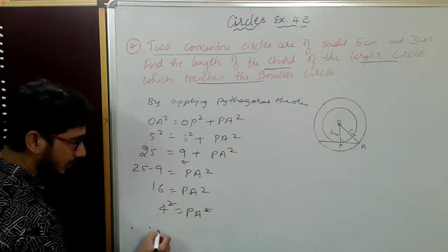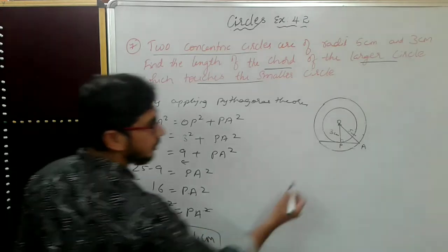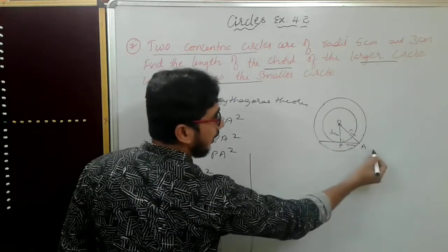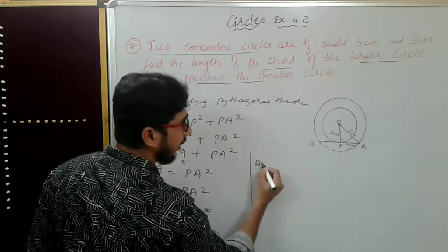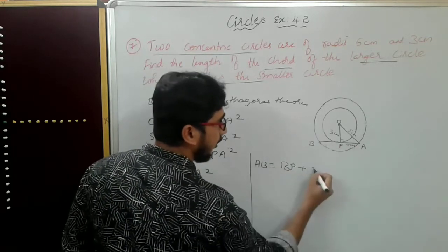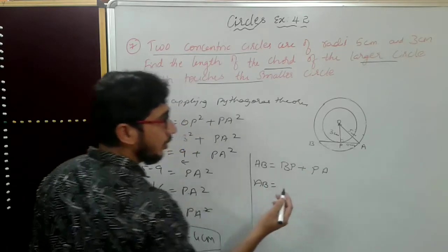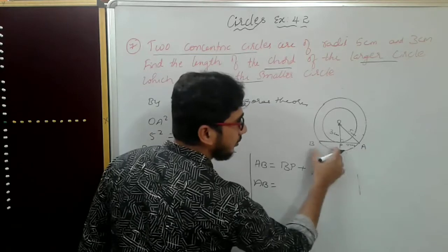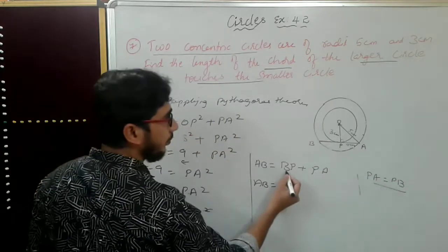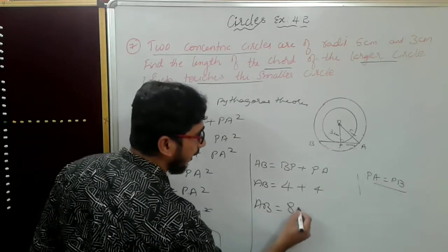PA square gets cancelled. Therefore PA is equal to 4 centimeter. From here to here it is 4 centimeter. But you should know that I'll consider this as B. Tangent AB is equal to BP plus PA. AB is equal to PB, how much? I don't know. But you should know how much length is here. Here also same. So I'll write PA is equal to PB. Both are same, so I'll write 4 here also 4. So AB is equal to 8 centimeter.